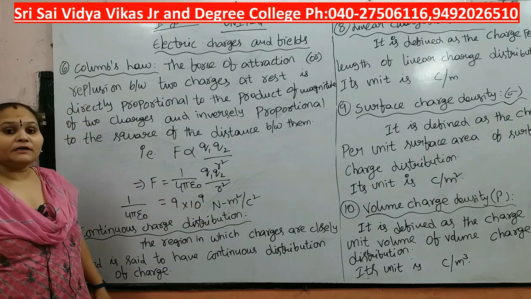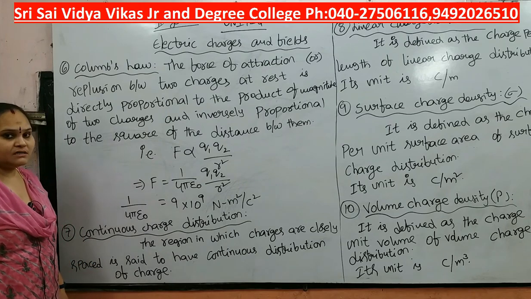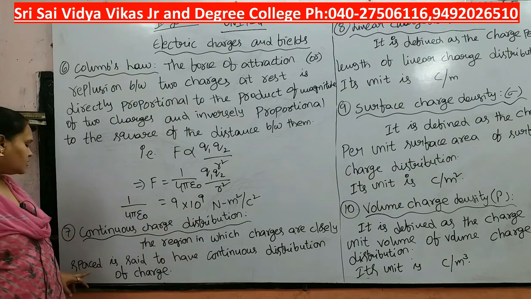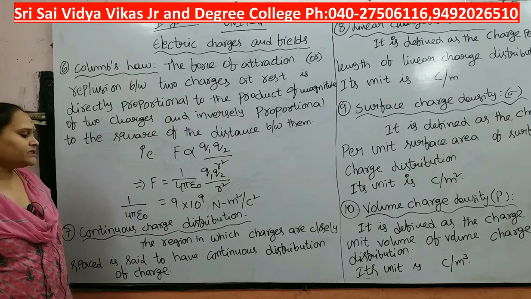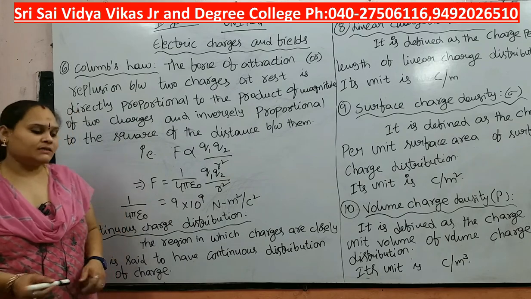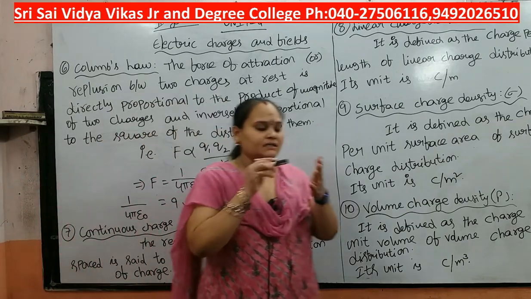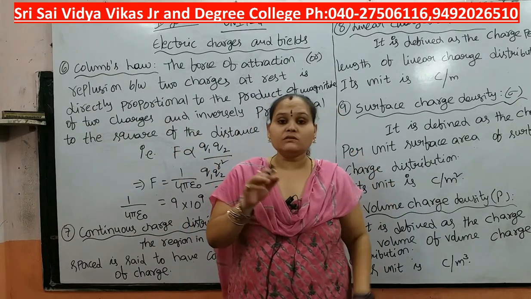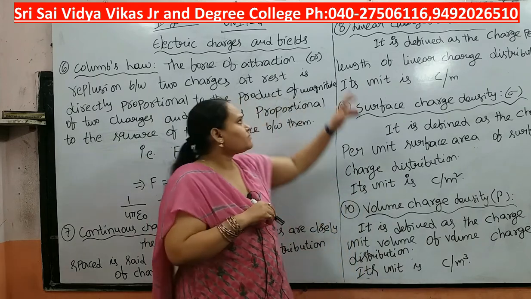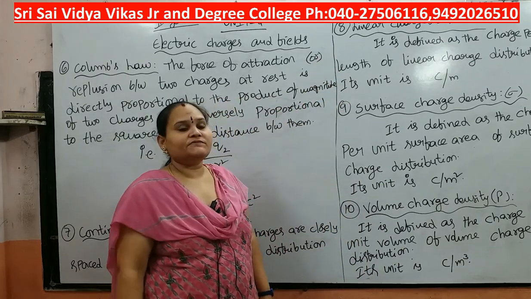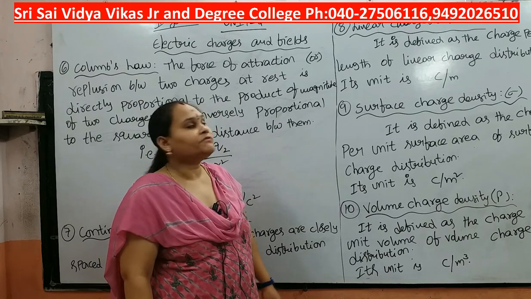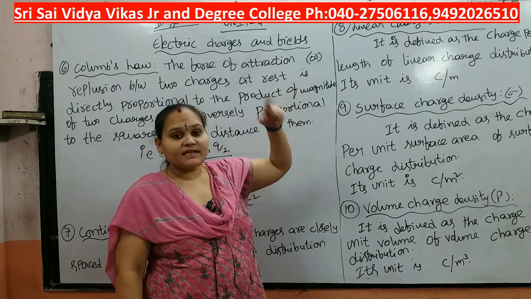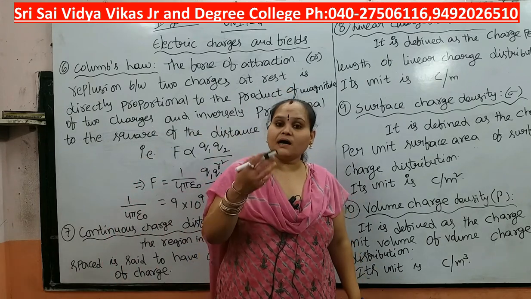And next one is continuous charge distribution. A region in which charges are closely spaced is said to have a continuous charge distribution. That means we are considering a region in which the charges are placed closely together. That type of charge is nothing but a continuous charge distribution. Okay. Linear charge density is defined as the charge per unit length of a linear charge distribution.